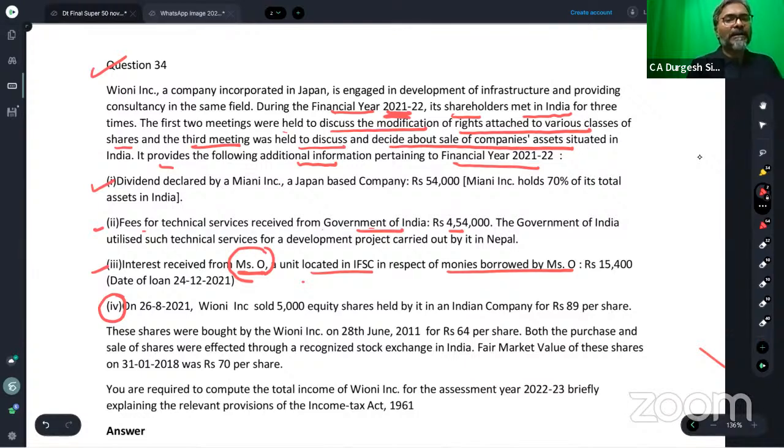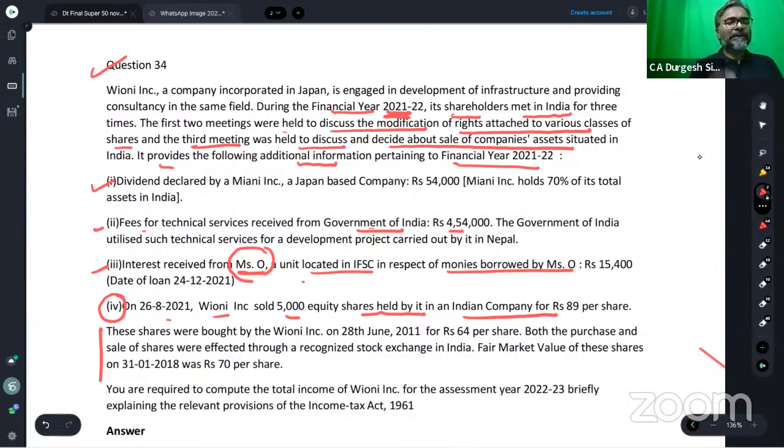Fourth one, students: on 26th of August 2021, Vioni Inc. sold 5,000 equity shares held by it in an Indian company. So students, there would be a capital gains implication. We will see on this.